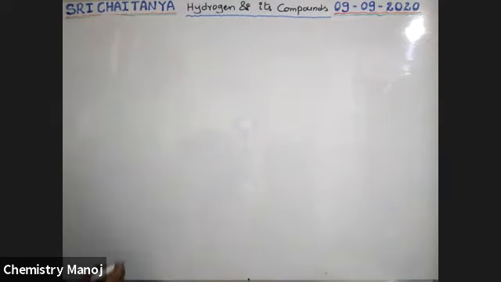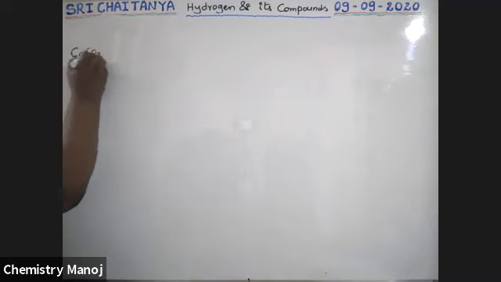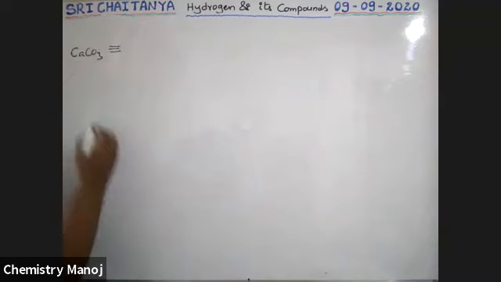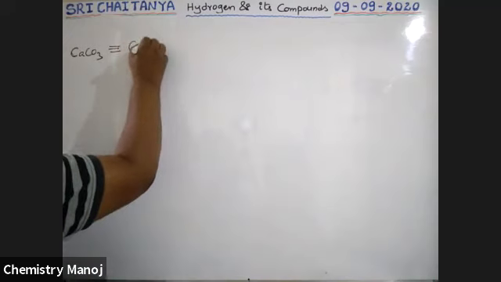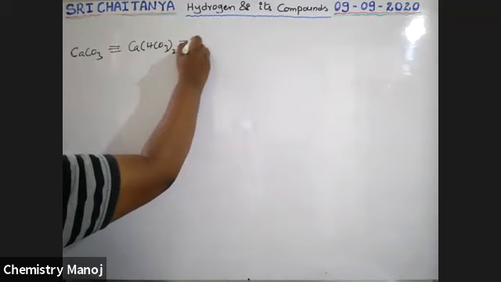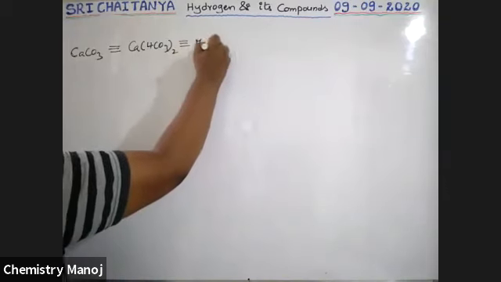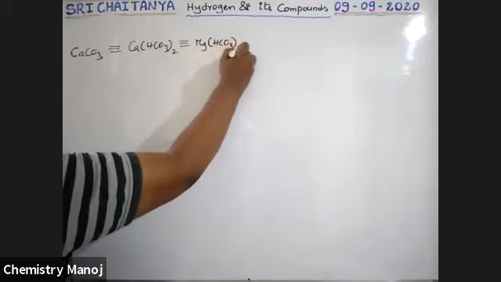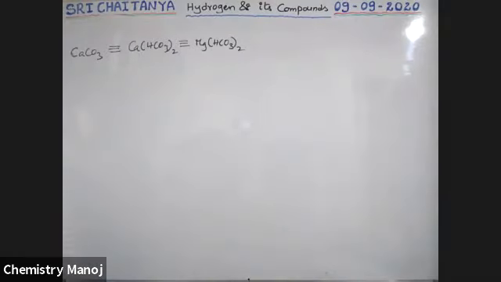Boys, see here, what is the reference compound? CaCO3 is the reference compound, which is equivalent to calcium bicarbonate, Ca(HCO3)2, which is equivalent to magnesium bicarbonate. Because these are the responsible chemicals to create hardness in the water.